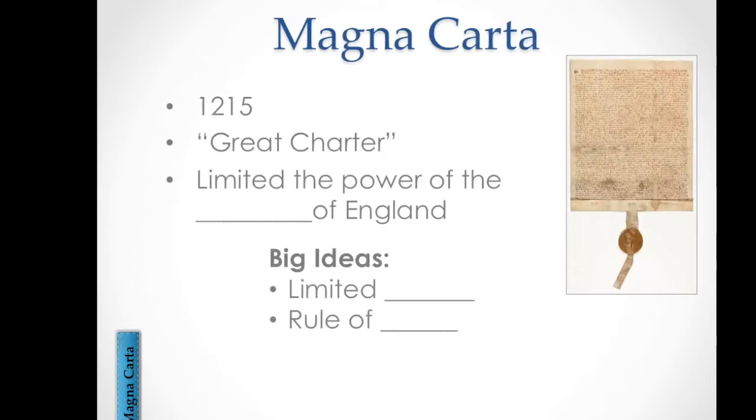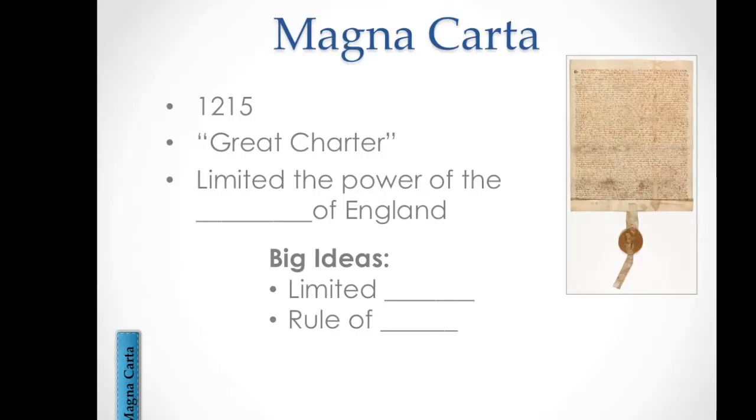Okay, so the Magna Carta, you could remember the Magna Carta as the Starta. It is the starting document that we talk about. It occurred in 1215, and then we'll see the later documents that follow it. But this is the first document that we're going to talk about that actually started to limit the power of the king. This document helped English nobles.